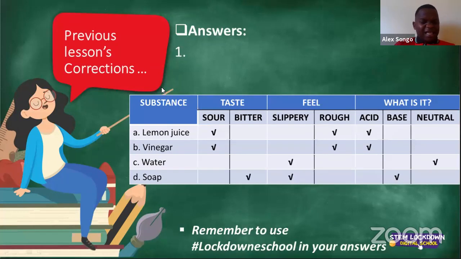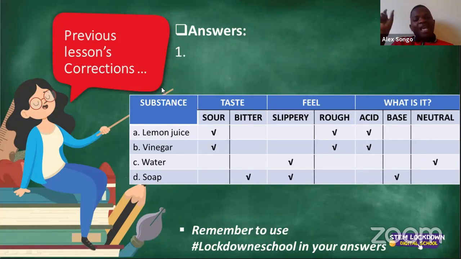Now, I see that someone is asking us, why is it that soap is a base and soap is not an acid? I see this person has not been joining us, but that's fine. In the introduction of this topic that we are currently doing, we spoke about what we call the pH scale. In the pH scale, it starts from 0 all the way to 14. And we said 0 to 6 is your acids that's found on the left.